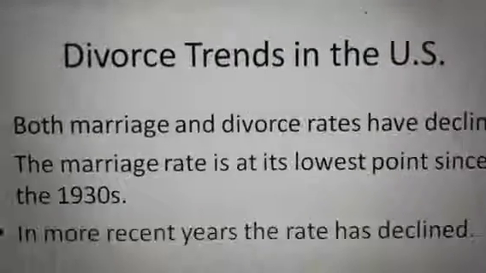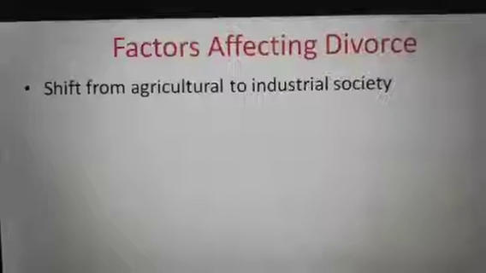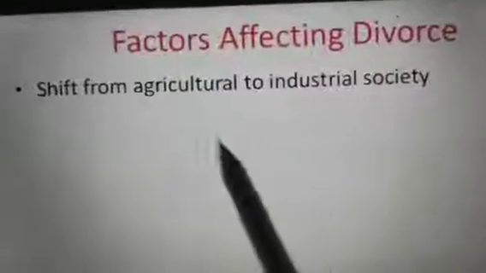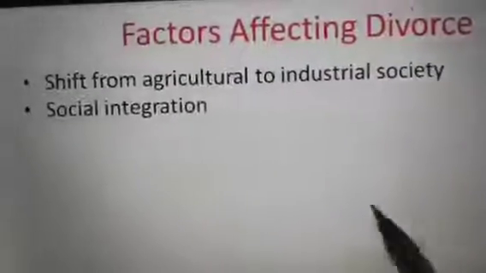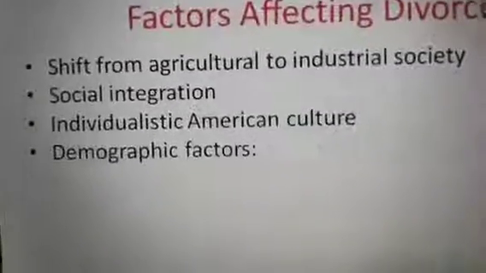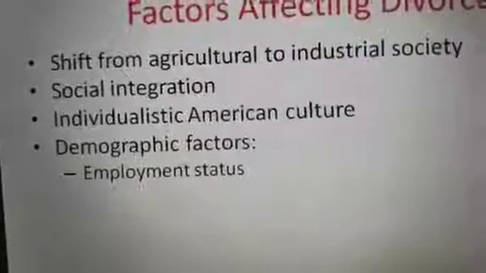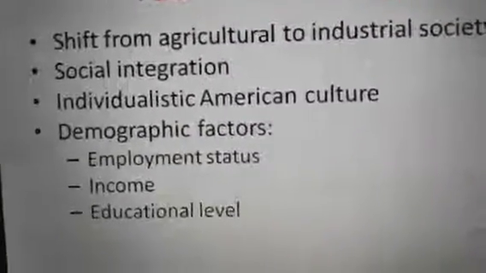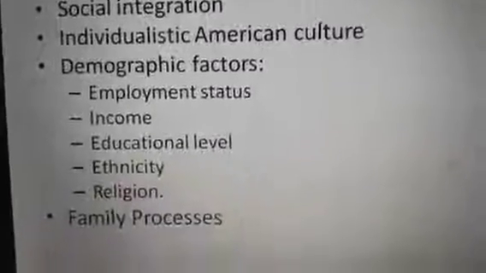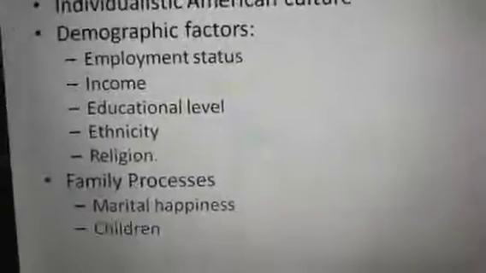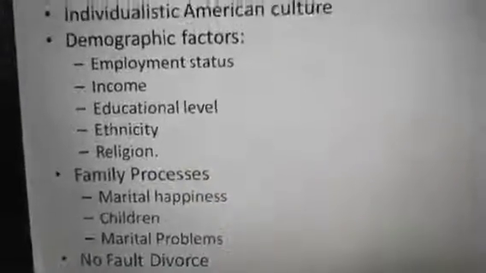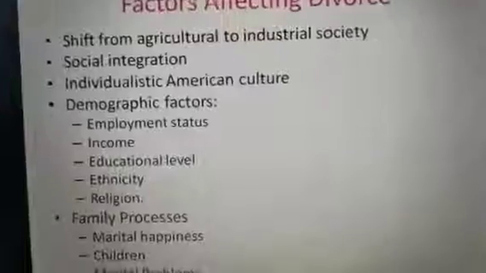Now, dear students, let us talk about the factors affecting divorce. We can see there are many factors: first, the shift from agriculture to industrial society; second, social integration; third, individualistic American culture; and fourth, demographic factors, which include employment status, income, educational level, ethnicity, religion, and family processes, in which marital happiness is important, children are important, marital problems are there, and no-fault divorce. So these are all the factors affecting divorce.